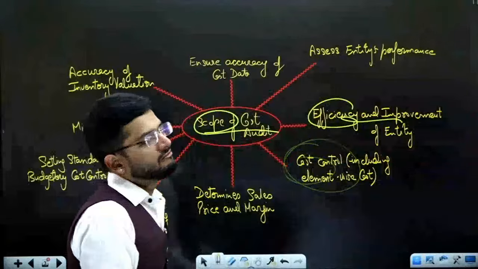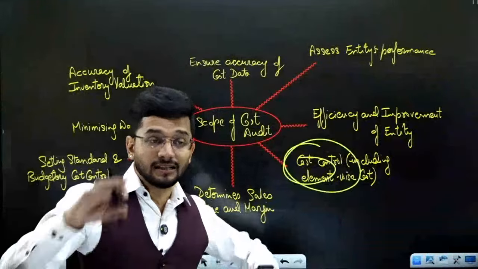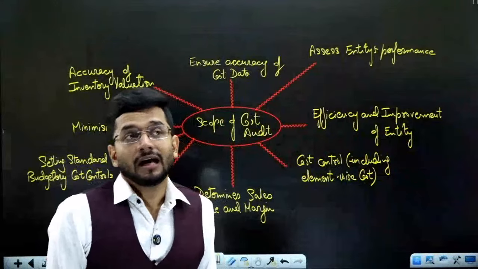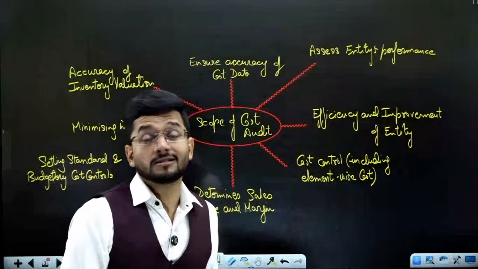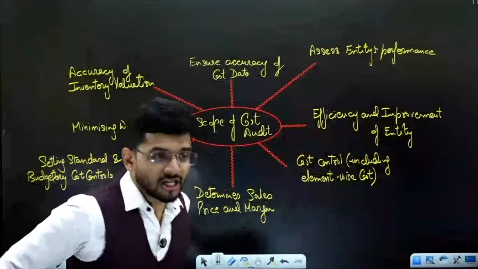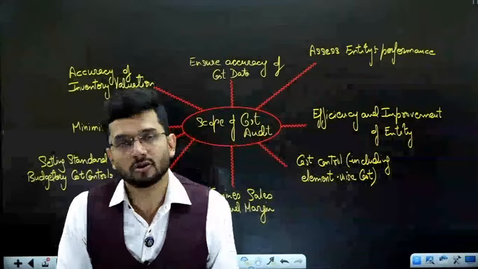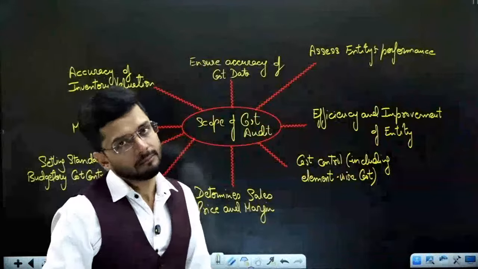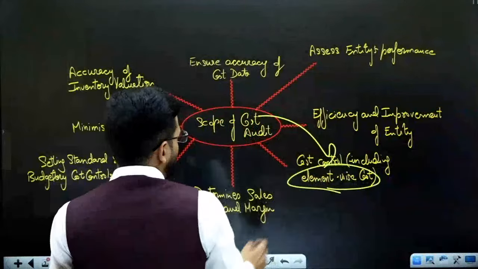Cost control is of course a very important element of cost audit. If the management is not controlling the cost appropriately, then it is the responsibility of the cost auditor to suggest corrective measures of controlling the cost to the management. Yes, it is an added responsibility given to the cost auditor. So cost audit is not only about checking whether it is right or wrong; even suggesting improvement points is an added value that the cost auditor is expected to give to the company. So cost control, including element-wise cost, is a scope of the cost auditor.